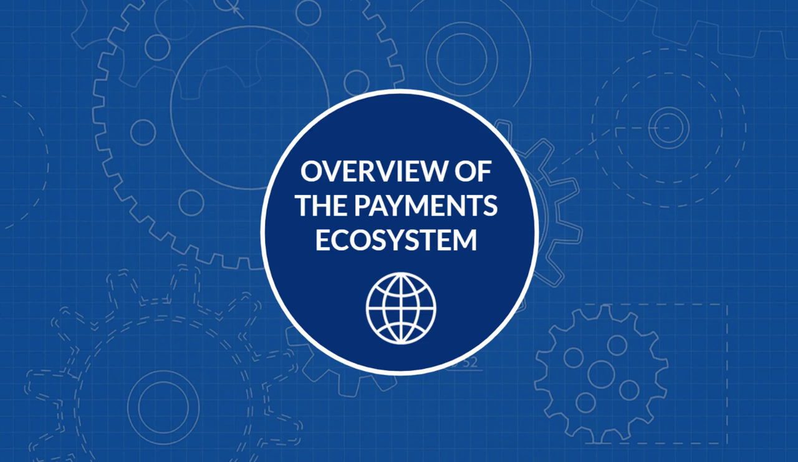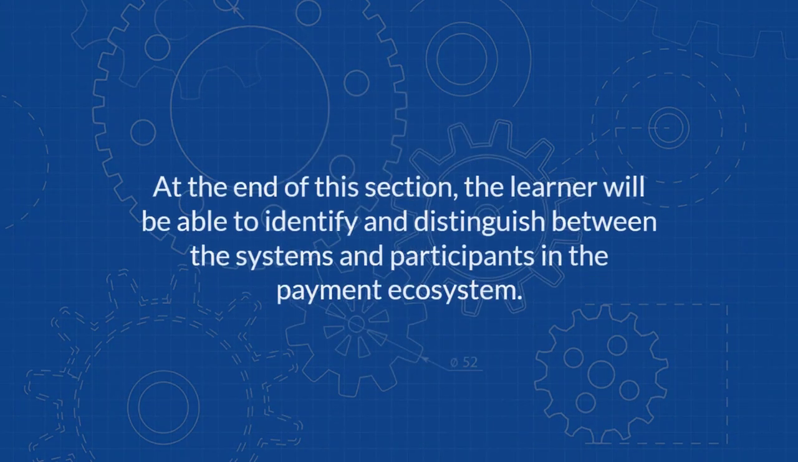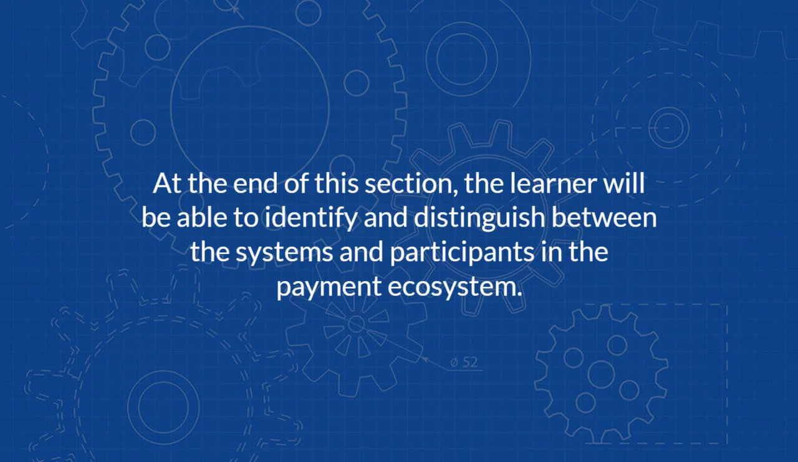As you have learned in A History of Value, the size and complexity of the U.S. marketplace has created significant interdependencies to enable the payments ecosystem we have today. At the end of this section, the learner will be able to identify and distinguish between the systems and participants in the payment ecosystem within the context of merchant payments.